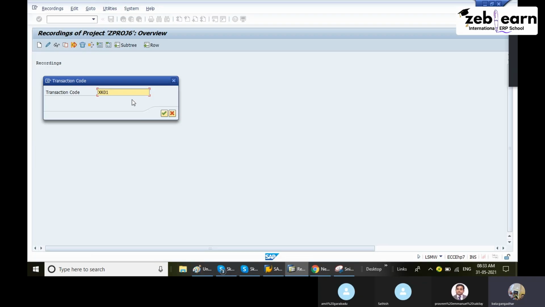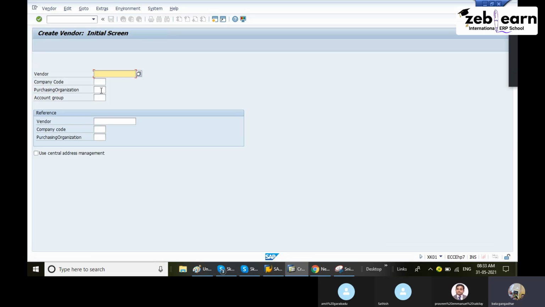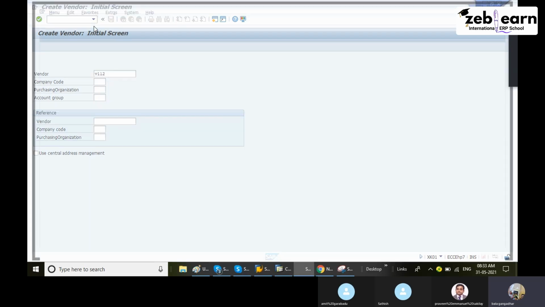Give the transaction code. Then fill all the data, whatever data you enter, but don't enter an existing number. If you give an existing number, you will get an error. You have to enter a non-existing number. How will you come to know? You have to check in the LFA1 table. You can check the LFA1 table separately.